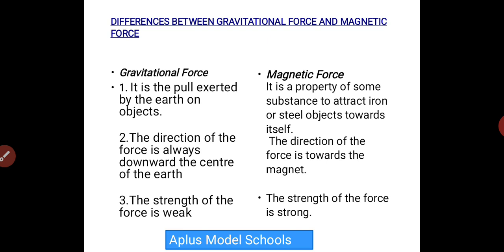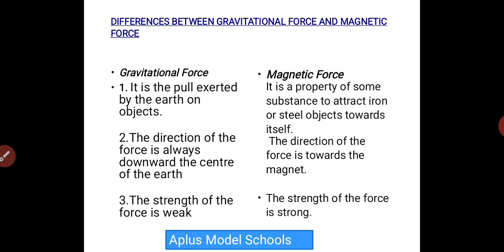While magnetic force is the property of some substances to attract iron or steel objects towards themselves, like the pin that I said is within the region of the magnetic field, it tends to attract it to itself. Number two, the direction of the gravitational force is always downward, towards the center of the earth. It doesn't go up. When you throw something up, the force brings it down to the earth.